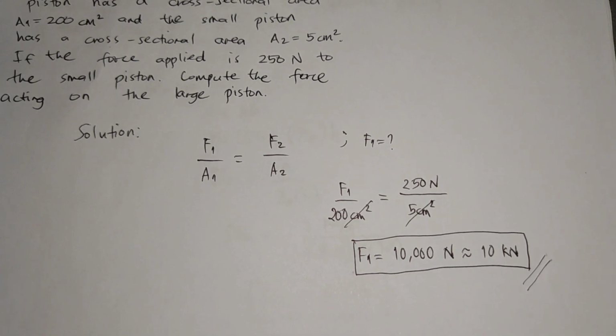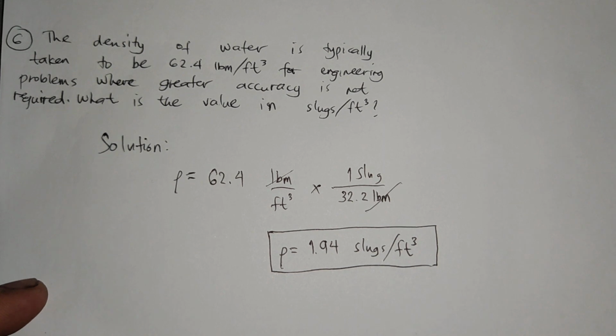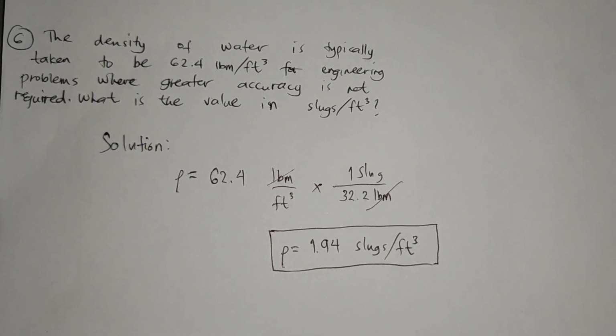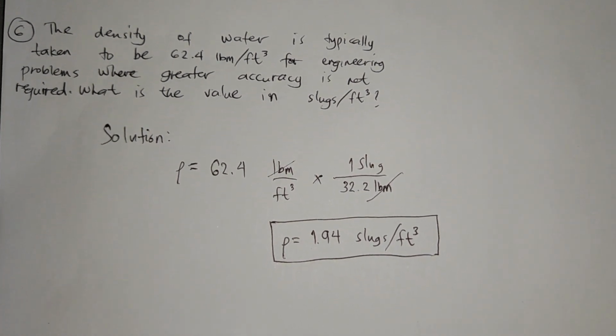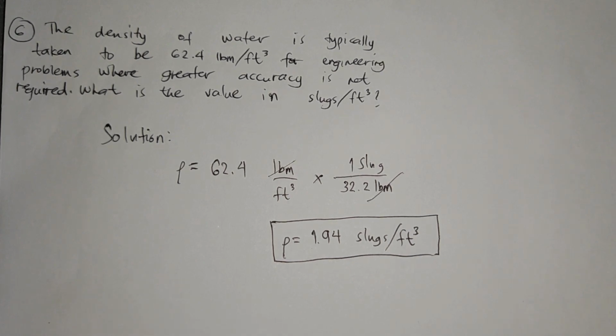Proceed tayo sa ating next problem, problem number 6. So for problem number 6, the density of water is typically taken to be 62.4 pound mass per cubic foot for engineering problems where greater accuracy is not required. What is the value in slugs per cubic foot or cubic feet?